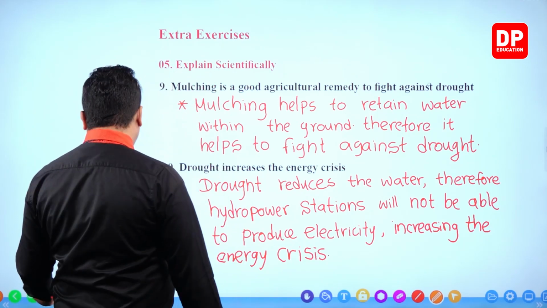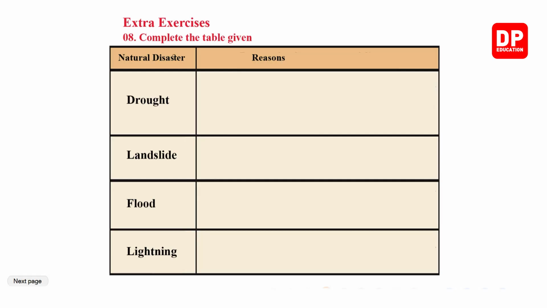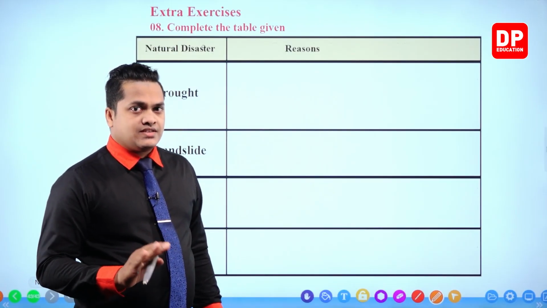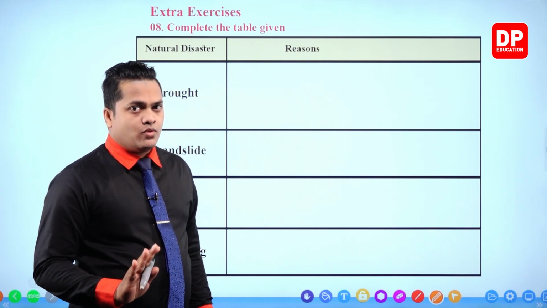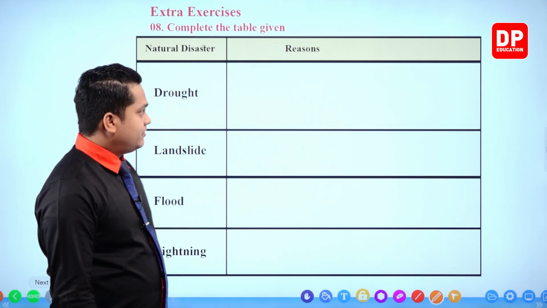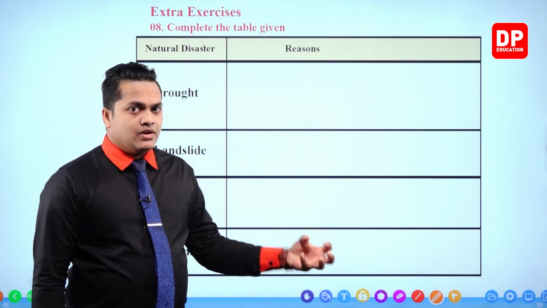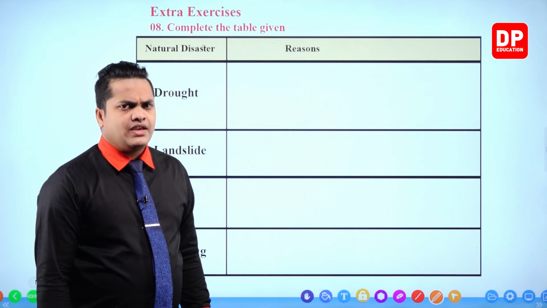Right. Then the next question. Complete the table given. Natural disasters are given, my dear children, and you have to write down the reasons. Writing down one reason is enough. There can be several reasons, but writing down one will be enough, okay? As they have not mentioned any number, writing down one reason will be enough.